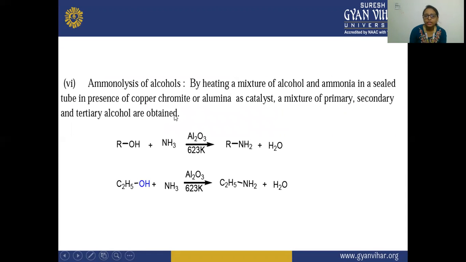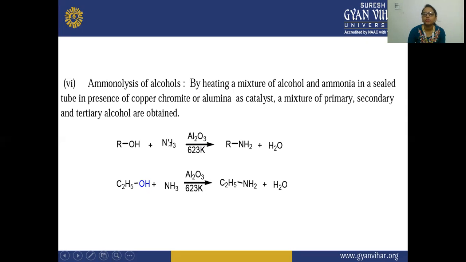Now the sixth reaction, that is your ammonolysis of alcohol. So here the alcohol is reacted with ammonia in the presence of alumina, and alumina is here a catalyst, at a temperature of 623 Kelvin, and you can see there is a formation of a primary amine. So this is known as ammonolysis. Ammonolysis is ammonia lysis, breaking by ammonia.